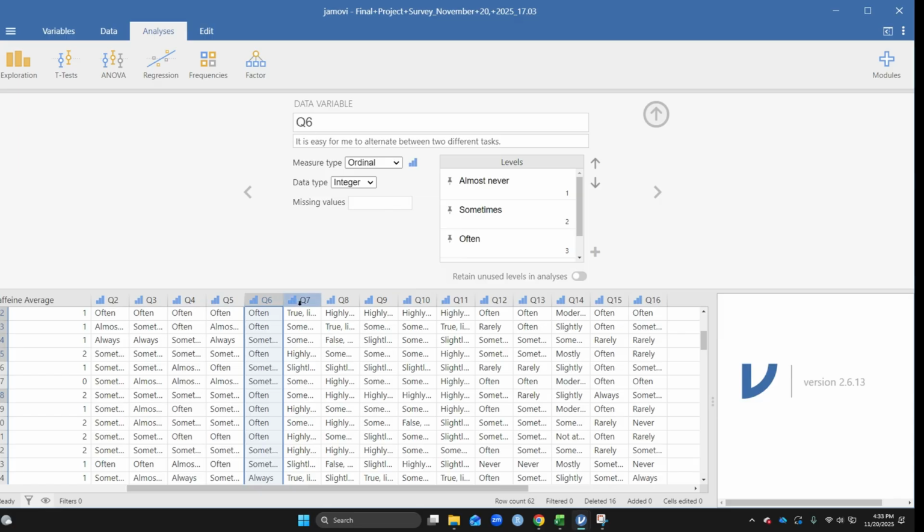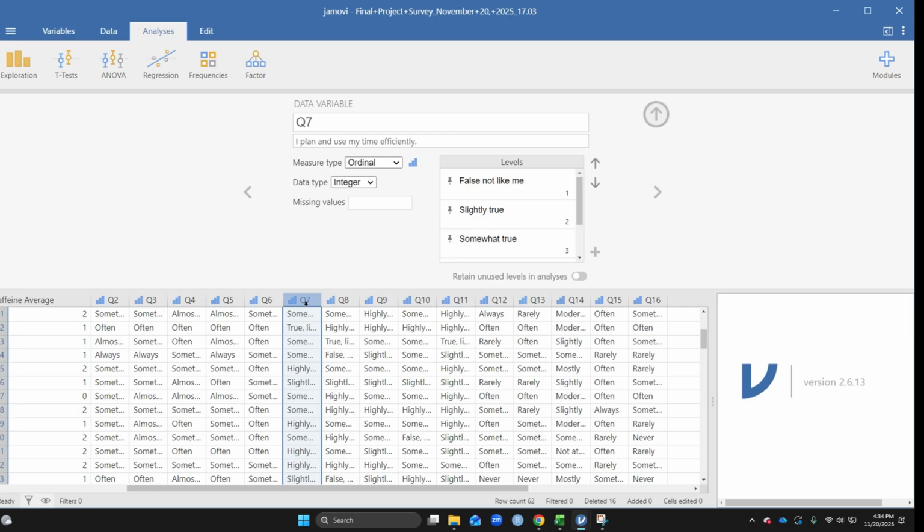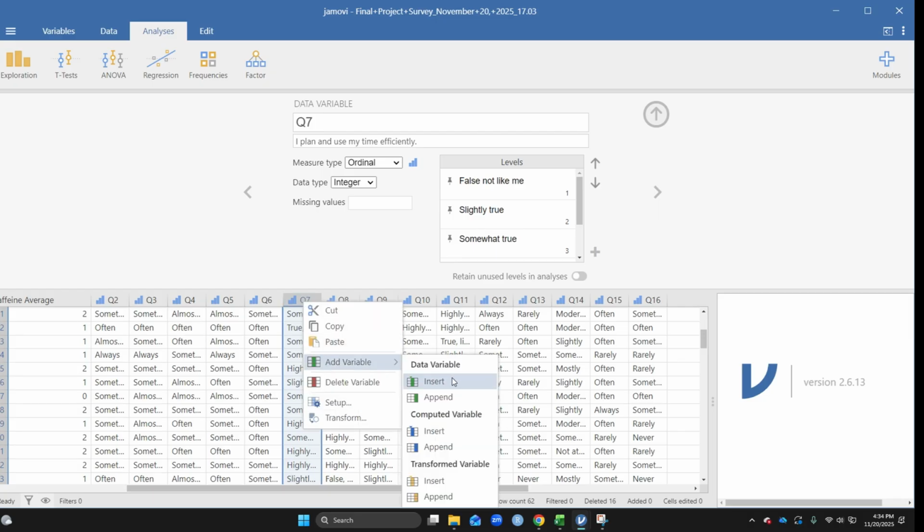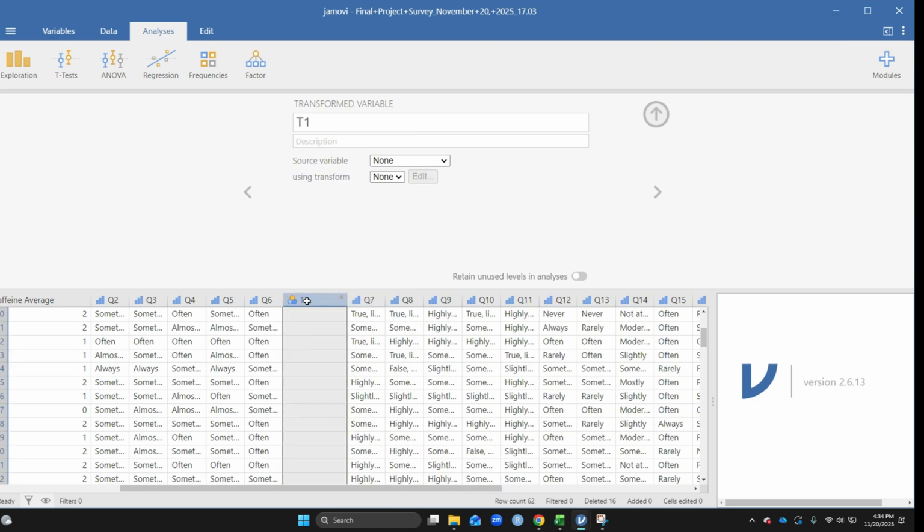So what you want to do is, I like to click the question to the right of the one I want to reverse code. So question 7, I right click, add variable, transformed variable insert. So what that's doing is putting a brand new variable next to question 6, which is what I want. Let's rename this recoded underscore question 6. Before anything, source variable, we're going to choose the question that we are reverse coding, which is question 6. Just double clicking. You can see that it just copied and pasted the same exact thing.